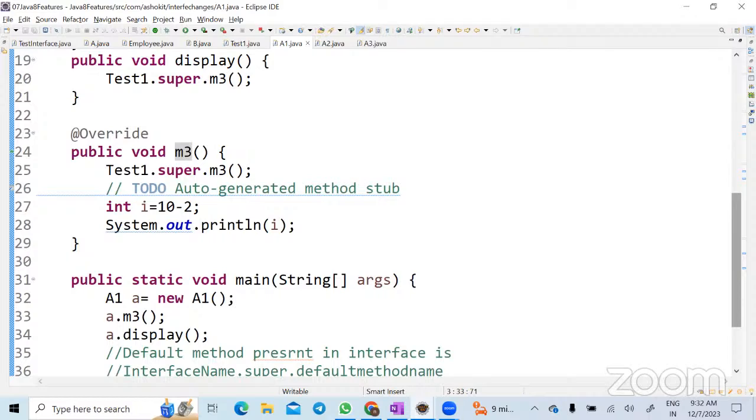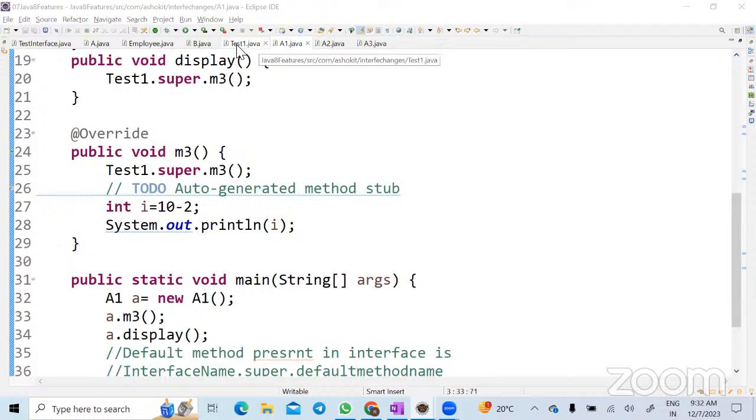You may have the same default method name in two interfaces also. Got you. It's a very good point. Yes. Very good point. Any questions, guys? Anyone?